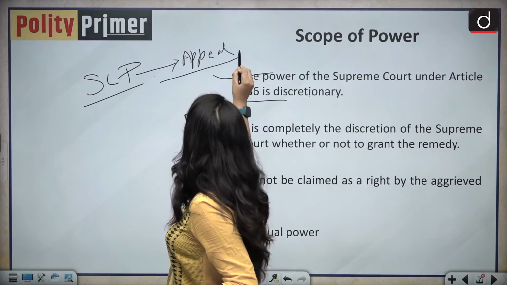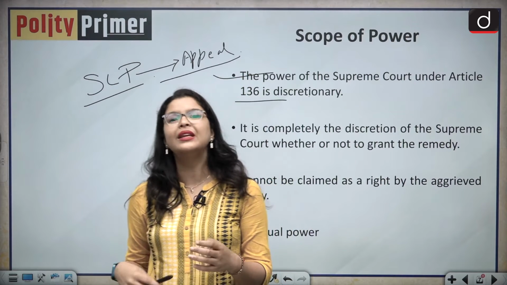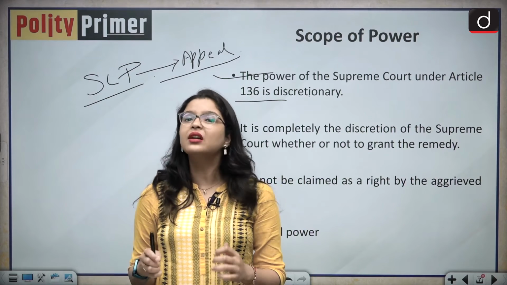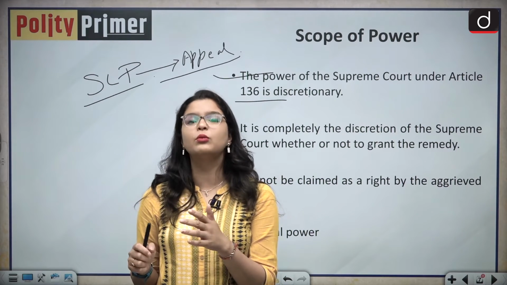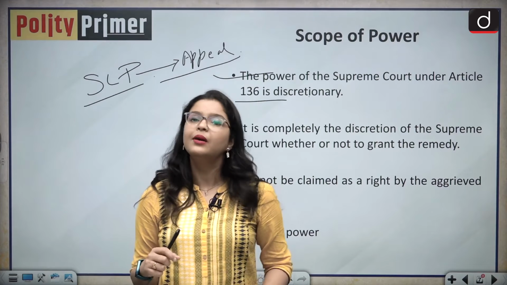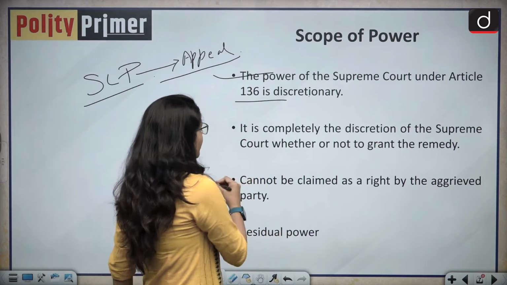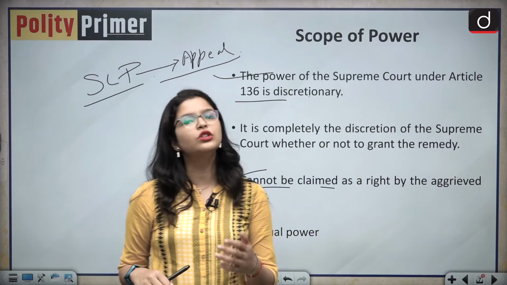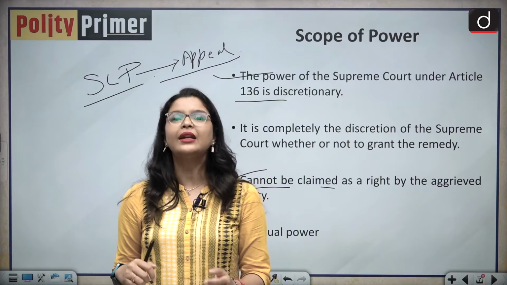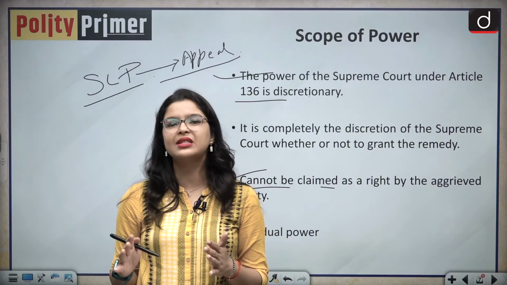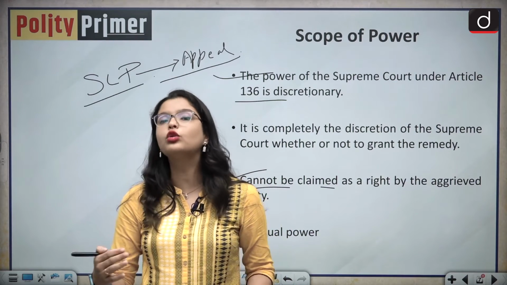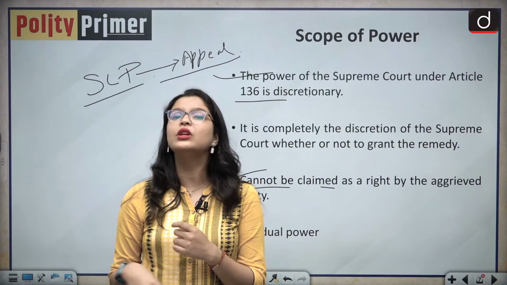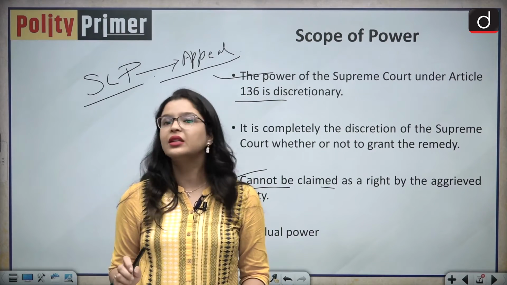And that is why we are not mentioning the word appeal, rather we are mentioning the word petition here, because it is a complete discretion of the Supreme Court whether or not to admit the petition. It cannot be claimed as a matter of right by the aggrieved party. So this is what I was explaining to you, that you do not have a direct locus standi. You cannot go to the Supreme Court and say that I want to file an SLP and you will have to admit my SLP. No, this does not happen.